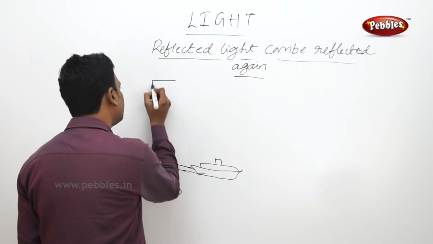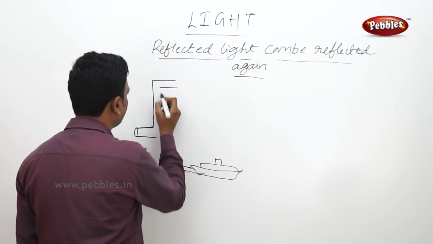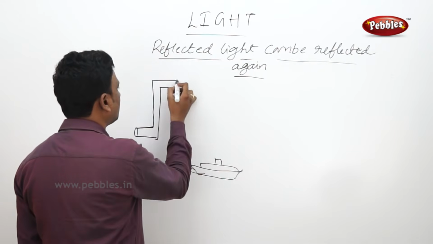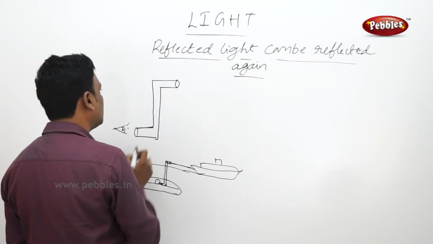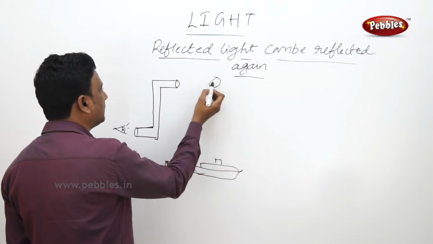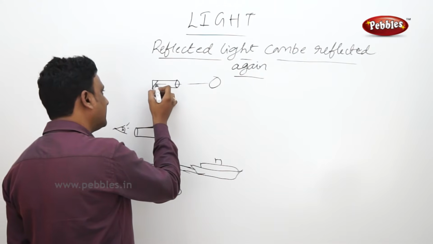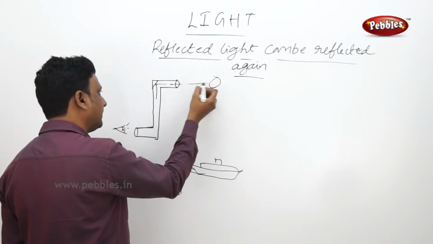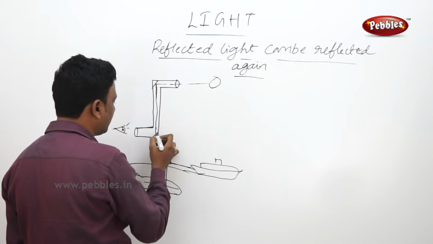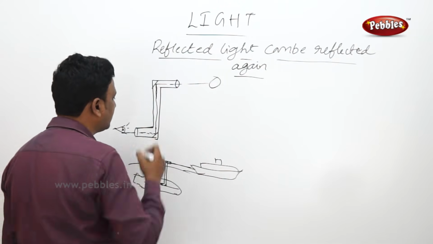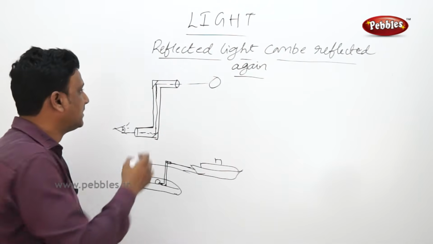See, the periscope will be like this. Your eye is at this point, this is your eye. Here is the object. The object's reflection falls on the mirror like this and the ray is reflected. This is the ray of incidence, and the ray is reflected. The reflected ray again falls on a mirror and is reflected again. So multiple reflections help you to see the object.